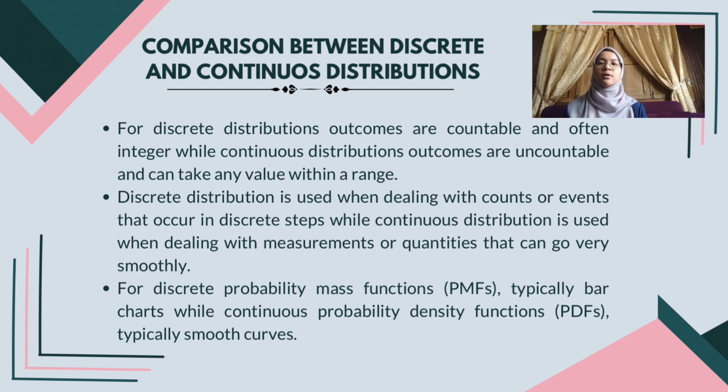Discrete uses a probability mass function, PMF, typically a bar chart, while continuous uses a probability density function, PDF, typically a smooth curve.